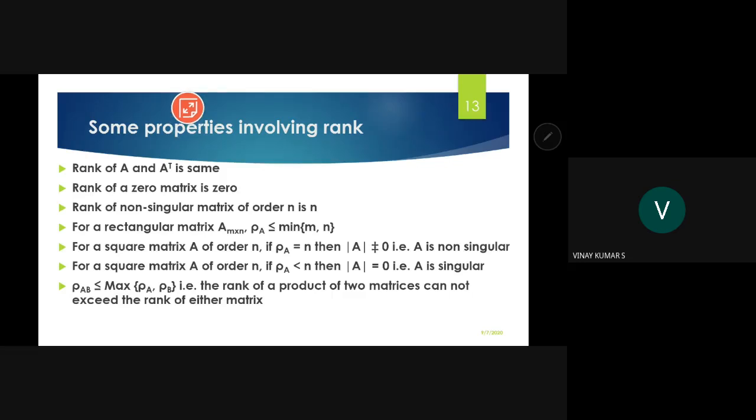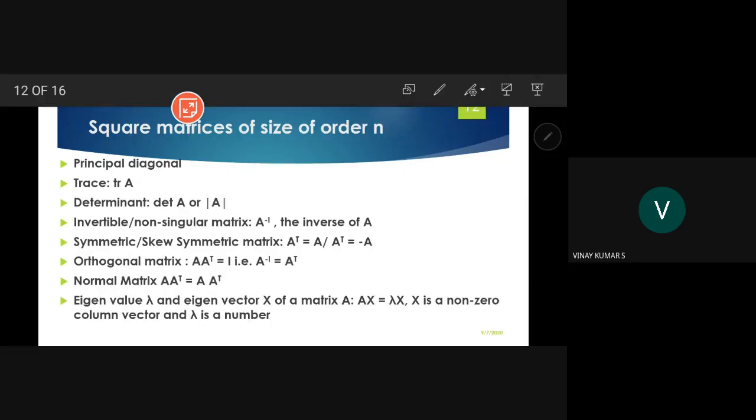Rank of A and A transpose is the same. That is a very important one. Rank of A and A transpose is the same. In the previous slides, everything was about square matrices.